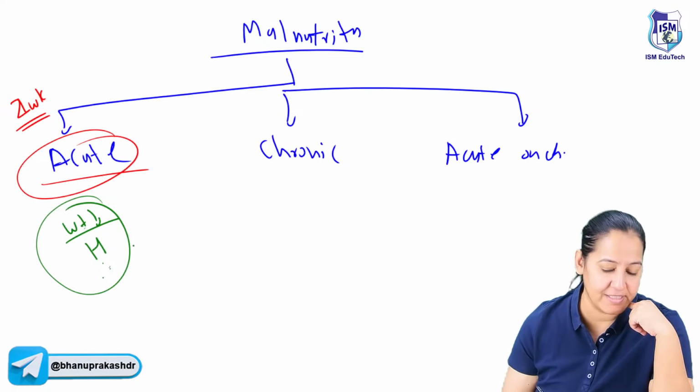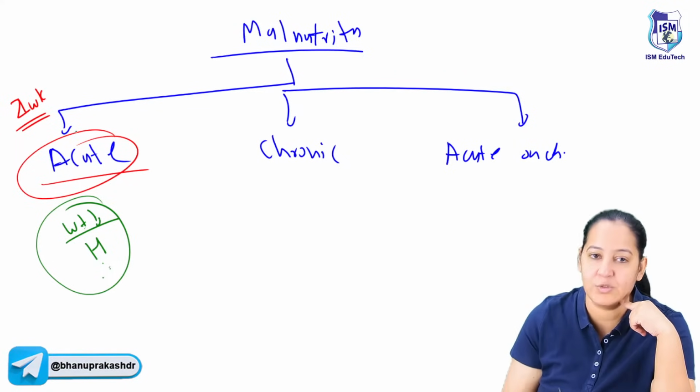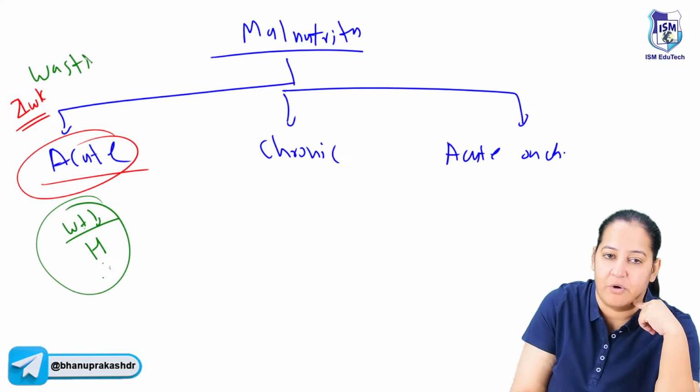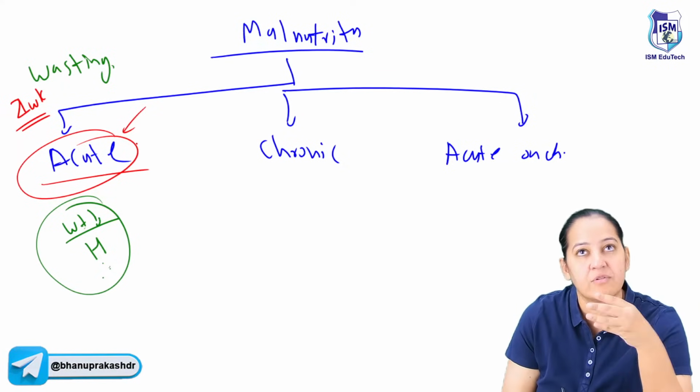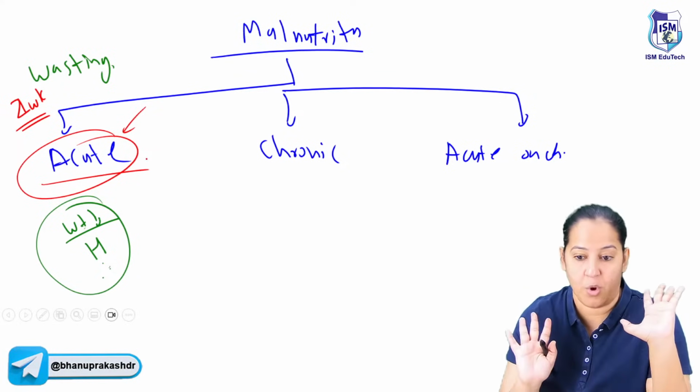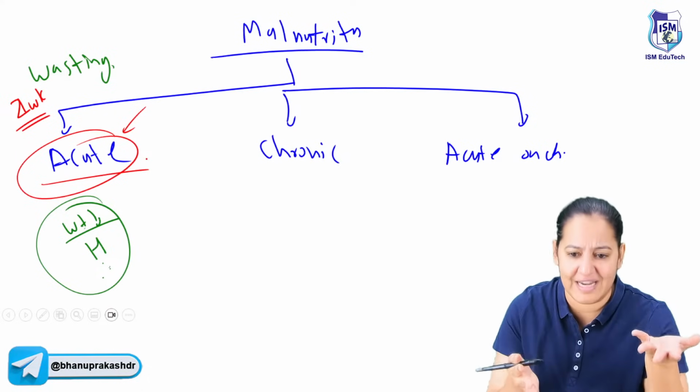So weight upon height is known as wasting. Absolutely right, it is known as wasting. The weight will fall. Now, this is a circumstance. It is acute. Acutely, the child is not eating food since the last 1 week, 2 weeks. Before that, it was all right. That's why it's acute. The child got kidnapped or some other condition.